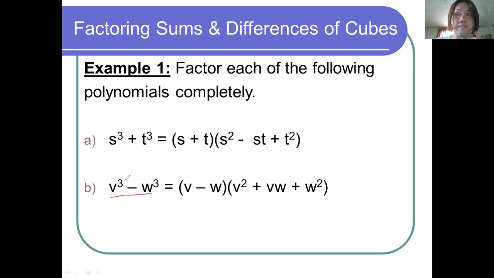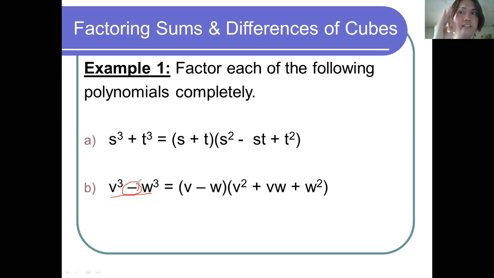First condition, it must have two terms. So two terms, yes, v cubed and w cubed. First rule is satisfied. The second rule is it must be separated by a plus or minus sign. It's pretty obvious that the sign separating the two terms is a negative or minus sign.